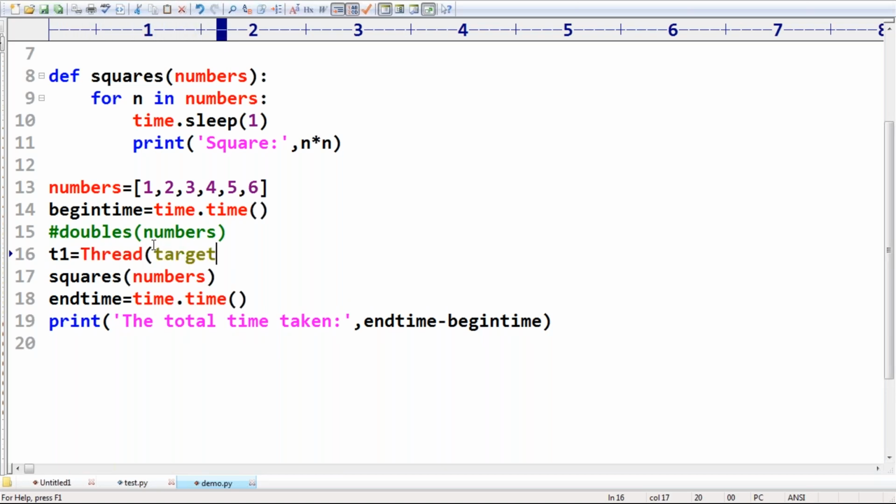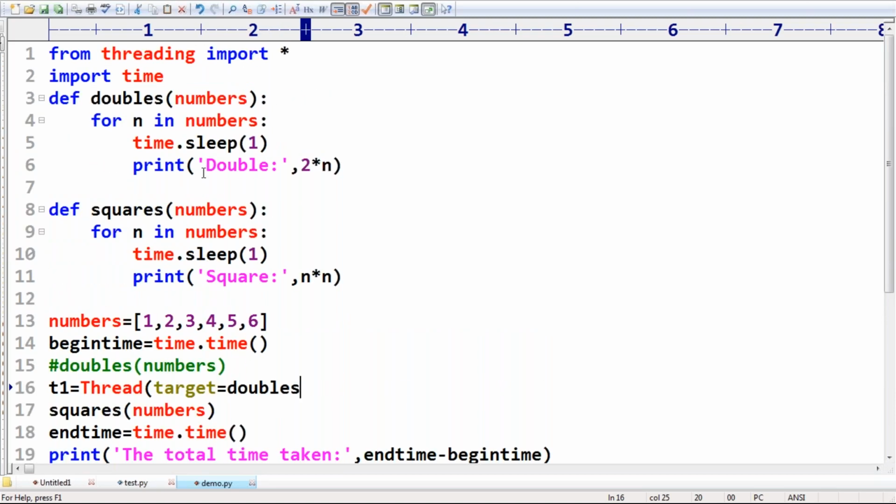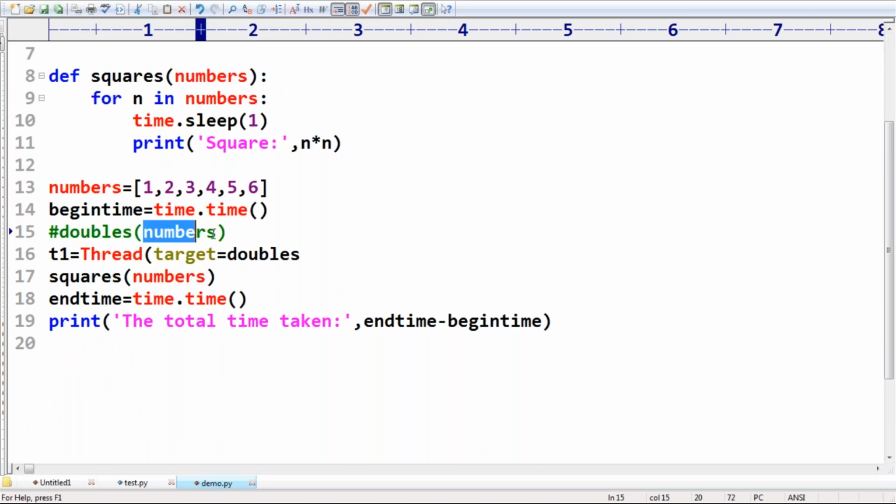Can you please observe? Target is equal to which function? Which function do we require to call? Doubles. Are you getting the doubles function? Target is equal to doubles. Okay, one minute, sir. This doubles function is expecting some argument. How can you specify it? Target is equal to doubles, comma, args is equal to